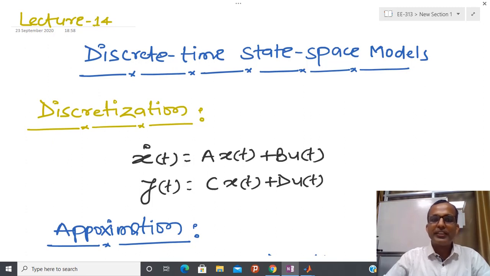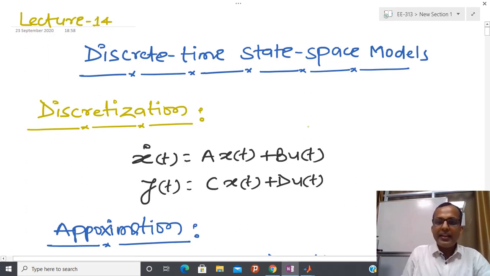And one of the simplest ways to obtain the discrete time state space model from the continuous time state space model is discretization.